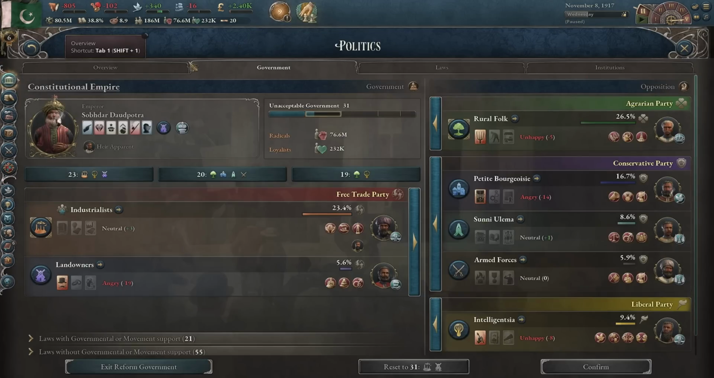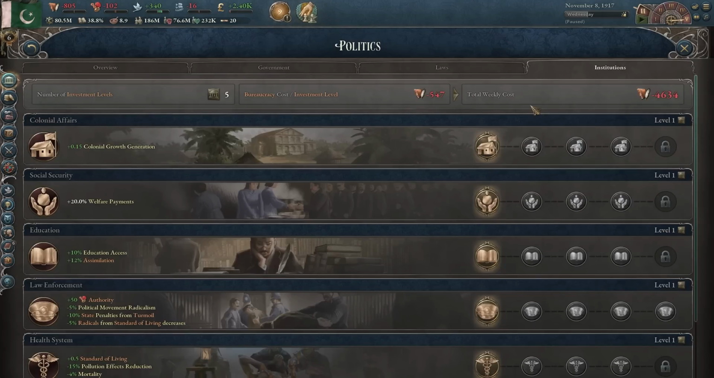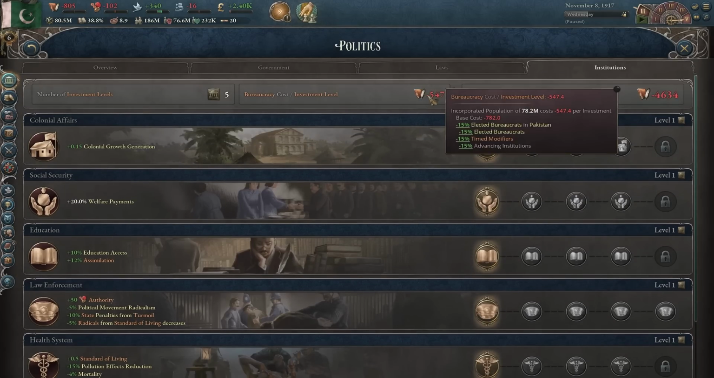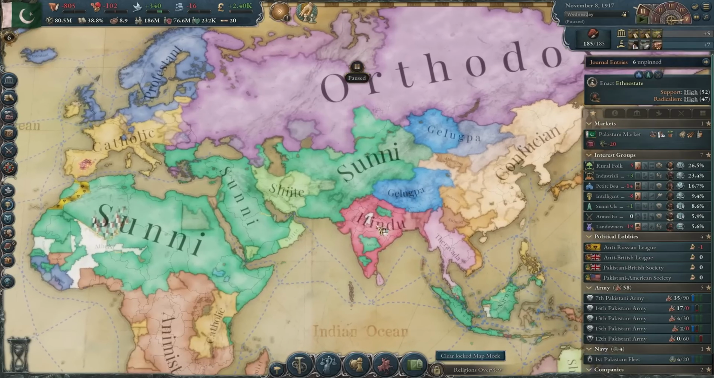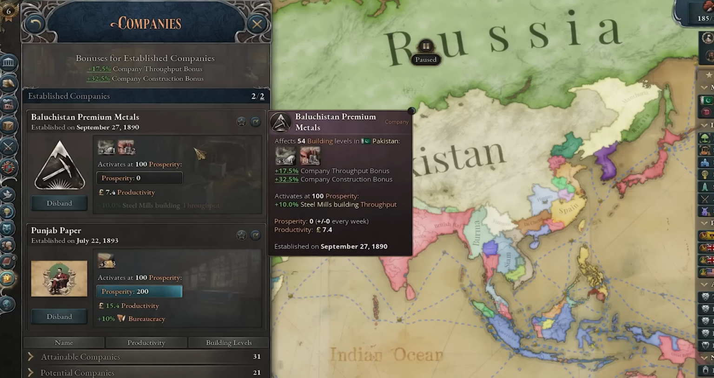Yeah, anyway, in case you're wondering, those are all the roads I managed to pass. Those are my institutions which eat all of my bureaucracy. That's how the culture map mode looks like. The new religious overview as well, and those are my 2 companies.